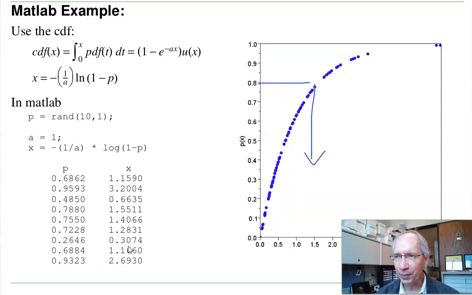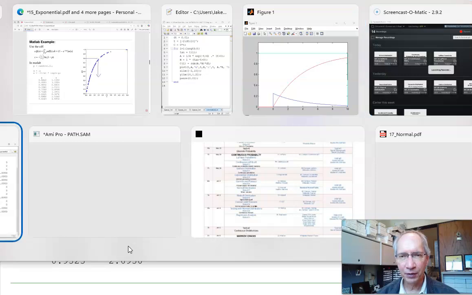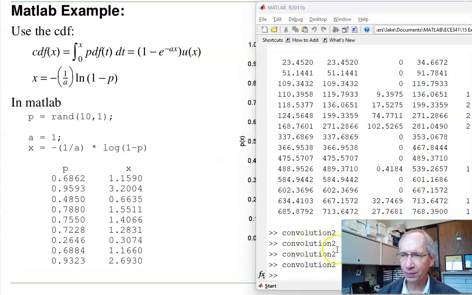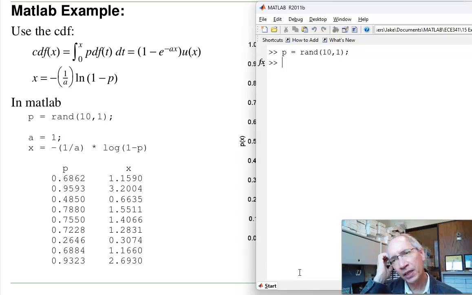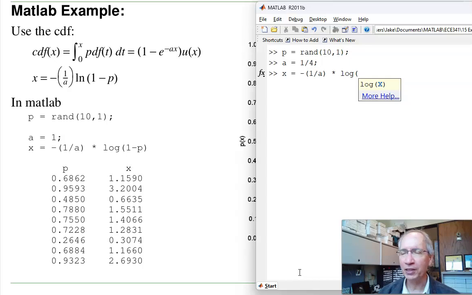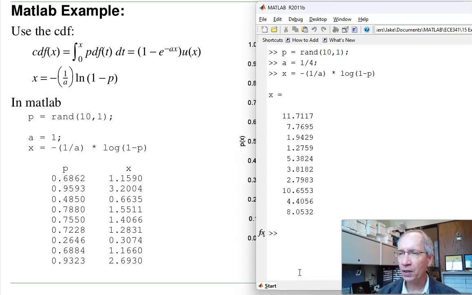So for example, in MATLAB, go over to MATLAB. Let's have p, do 10 random numbers. This will be an exponential distribution with a mean of 4 seconds. So a is 1/4. x is minus 1 over a times log. MATLAB log is log base e. Log10 is log base 10. Log of 1 minus p. That is 10 random variables with a mean of 4 seconds.